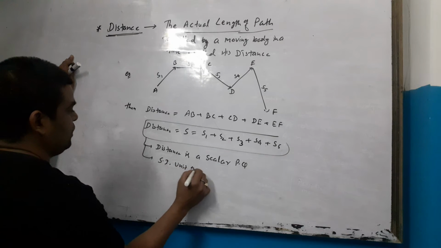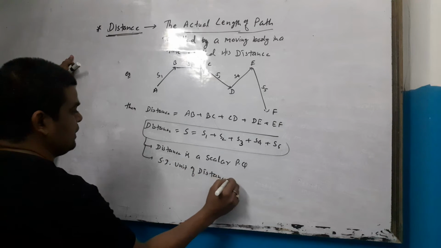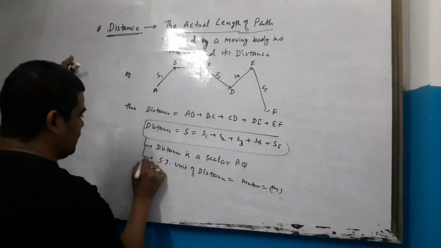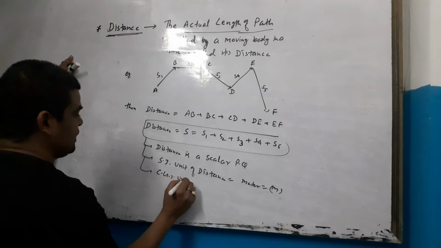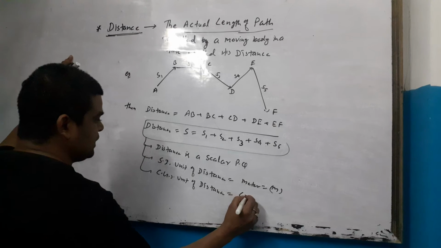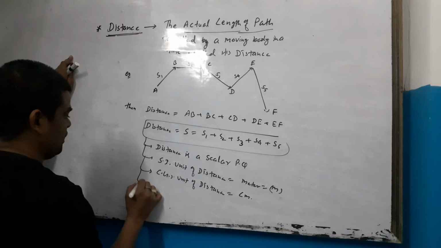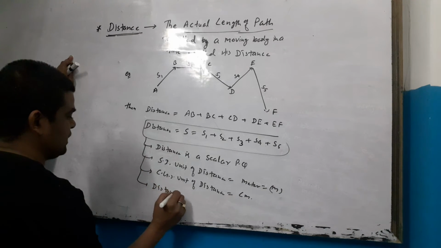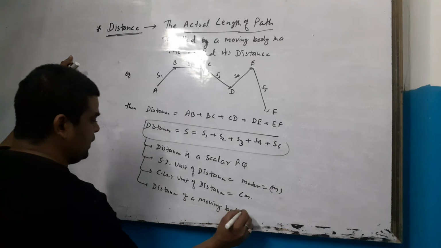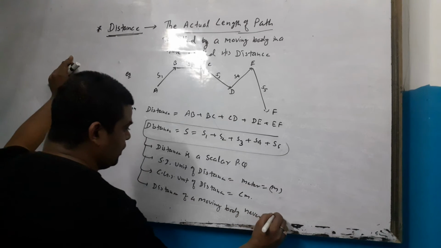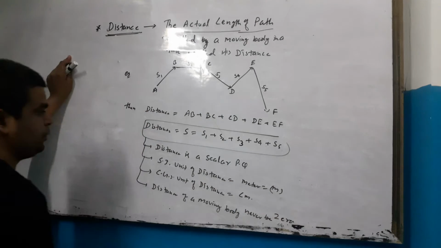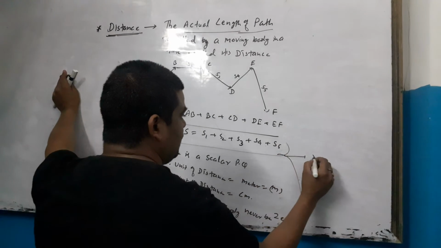The SI unit of distance is meter, and the CGS unit of distance is centimeter. The distance of a moving body can never be zero.